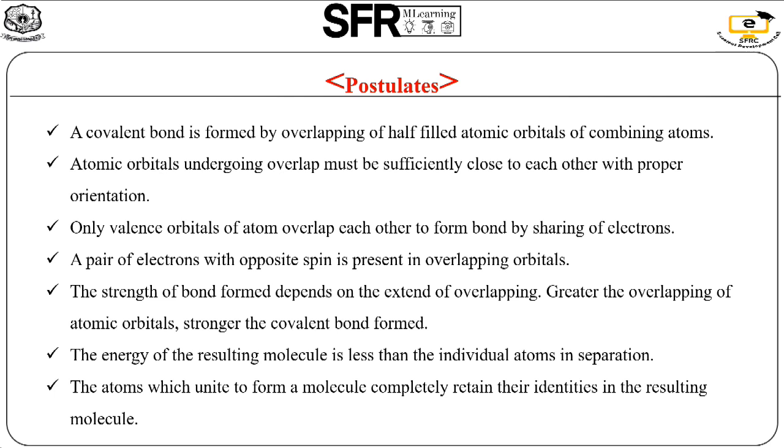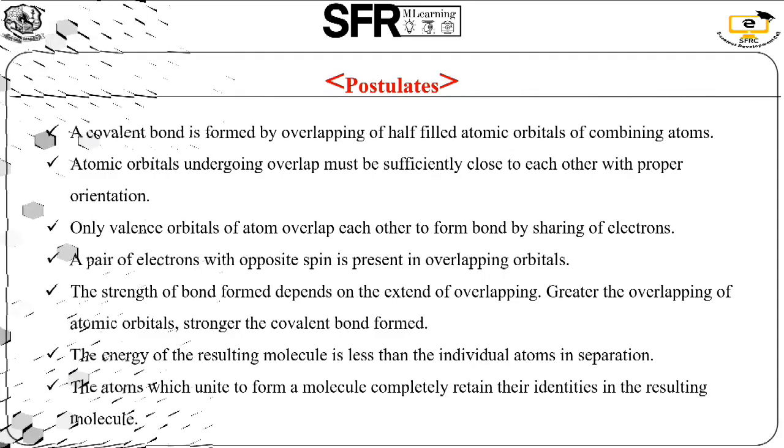Next, the strength of the bond formed depends upon the extent of overlapping, because the greater the overlapping of the atomic orbitals, the stronger the covalent bond formed. Next, the energy of the resulting molecule is less than that of the individual atoms in separation. The last one is that the atoms which unite to form a molecule completely retain their identities in the resulting molecule. So these are the postulates of bonding in molecules.